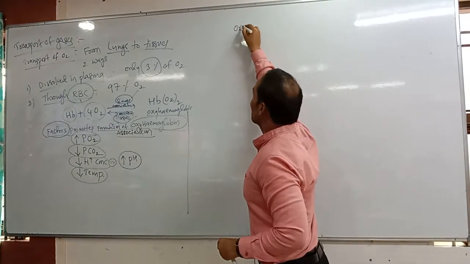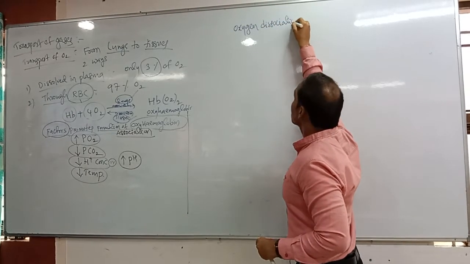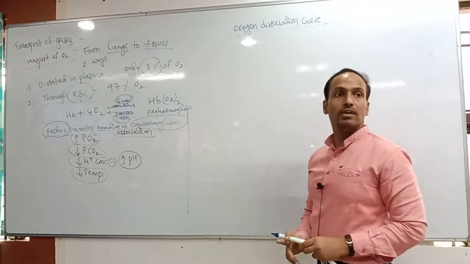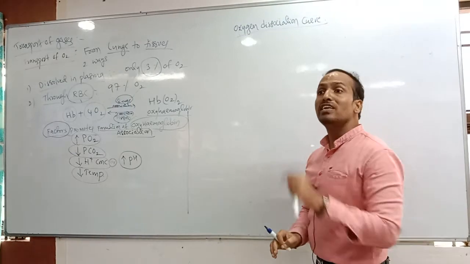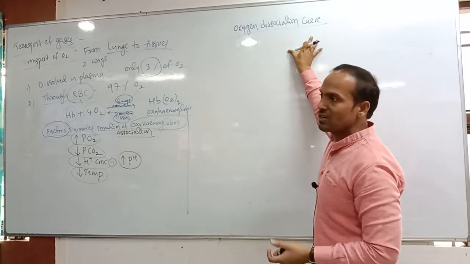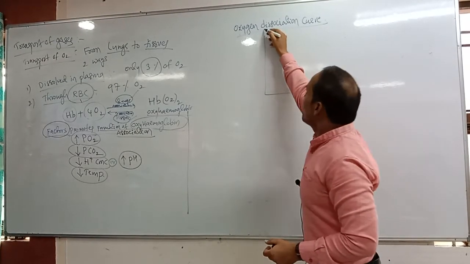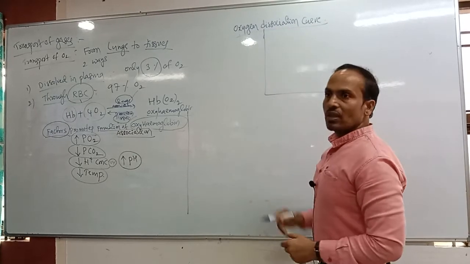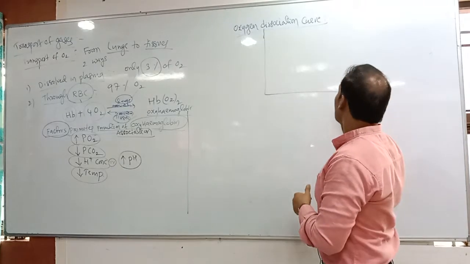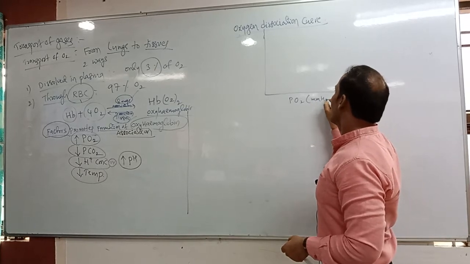Oxygen dissociation curve. It is also a 2017 NEET question. One question they ask from this one only, the oxygen dissociation curve. So if you want to get this curve, in the x-axis what do we have to take? In the x-axis, what do we have to take? Partial pressure of oxygen in the form of mmHg.